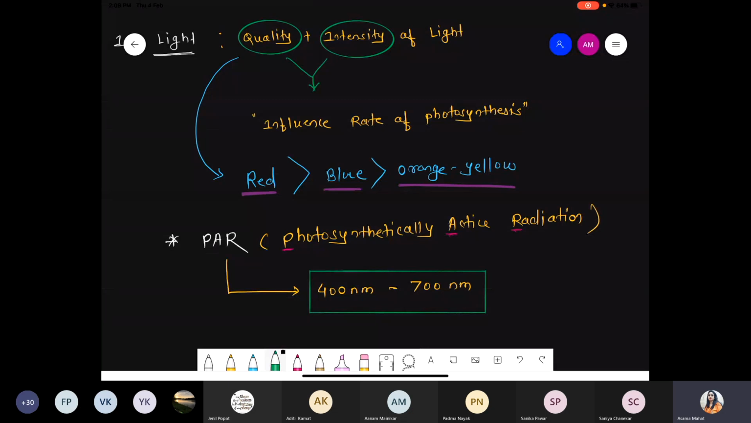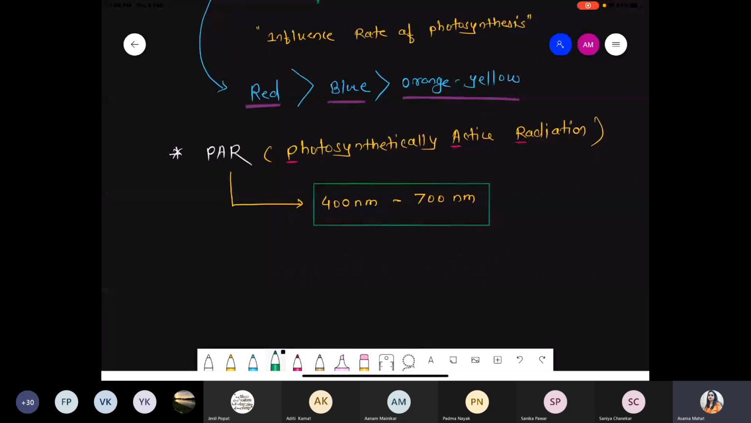Okay, so PAR means what? Photosynthetically active radiation, and the range of this PAR is 400 to 700 nanometer. It means that if you provide sunlight below 400 nanometer, the rate of photosynthesis declines. If you provide more than 700, again it will show a decline.